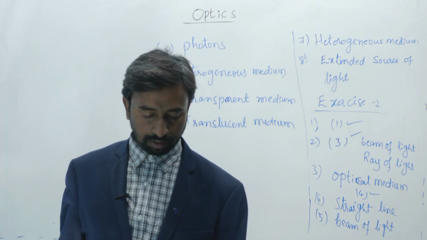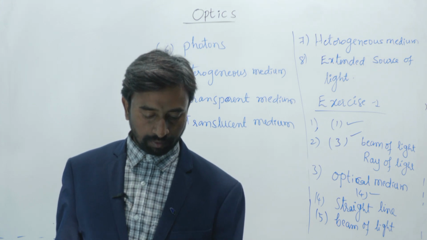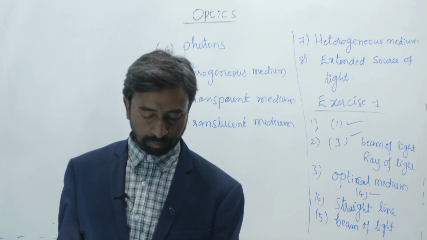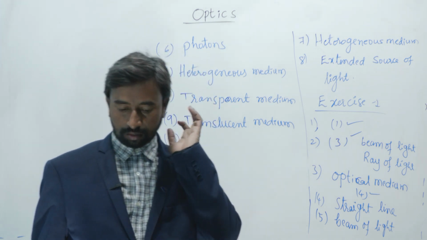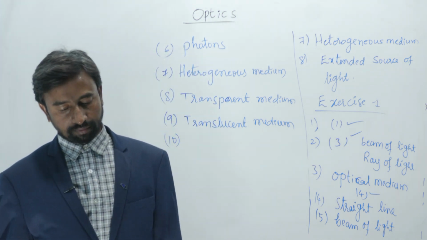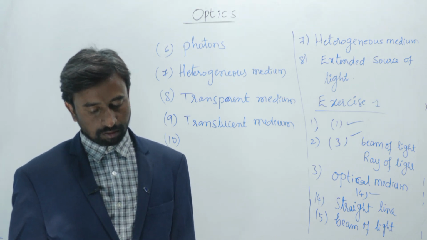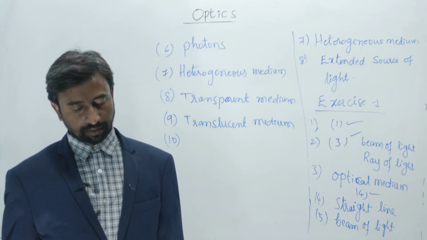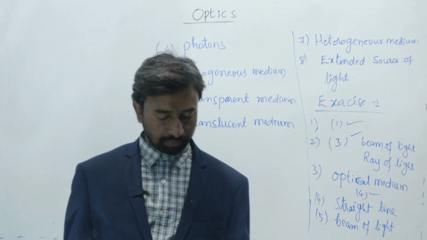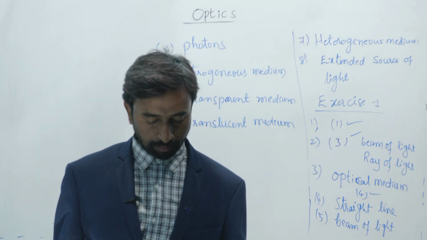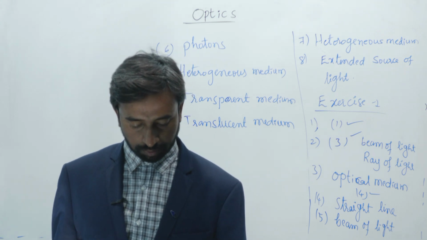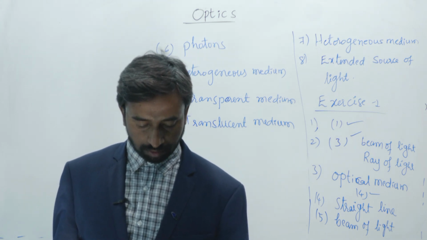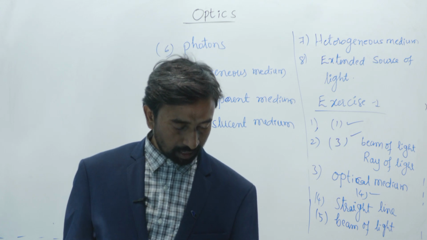And the tenth one: a point source of light always produces a parallel beam of light, convergent beam of light, divergent beam of light, or all of these? Point source of light always produces a convergent beam of light. Sometimes we can even say parallel beam of light also.